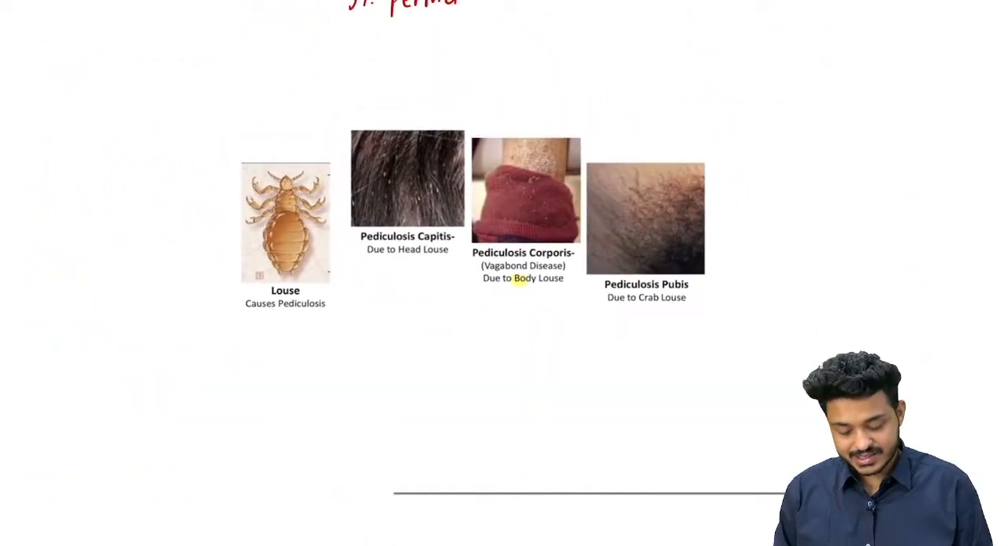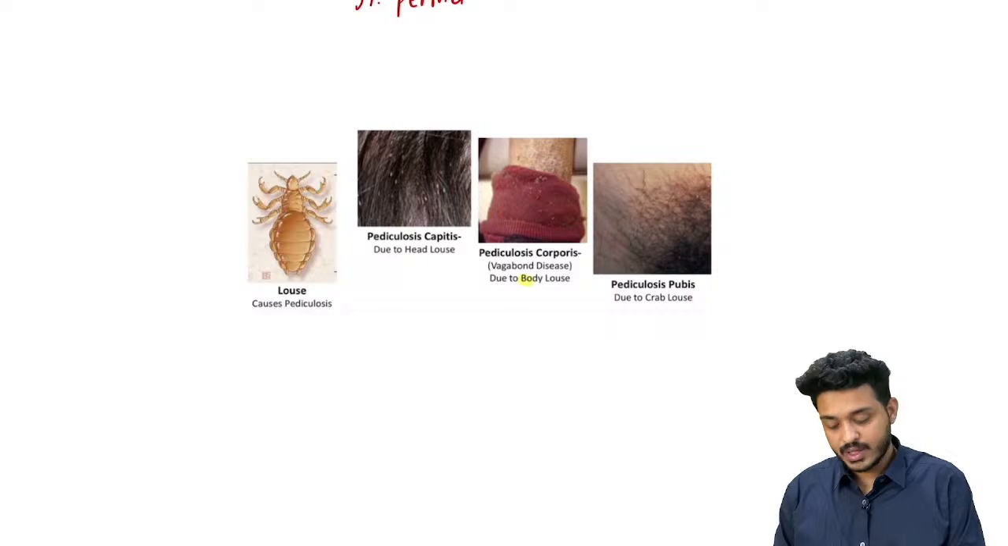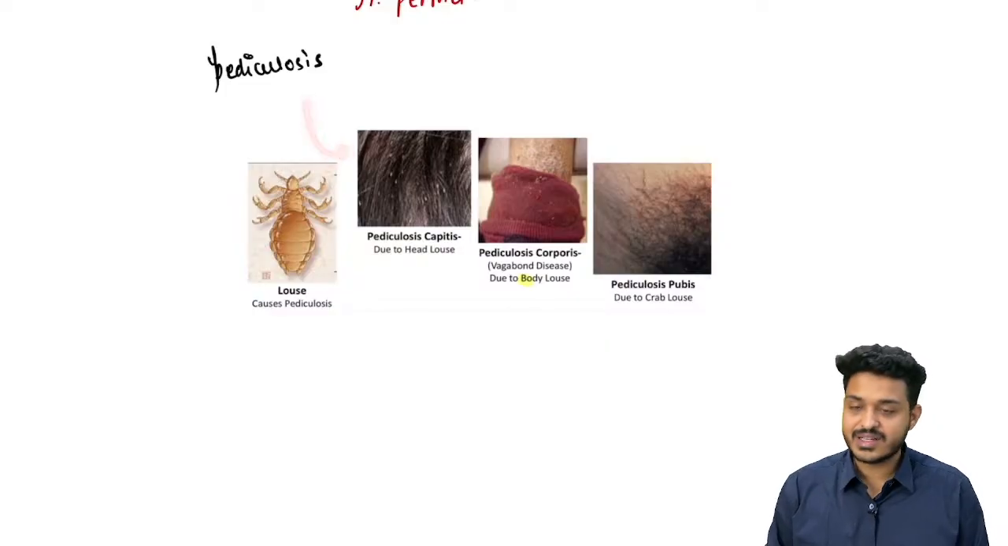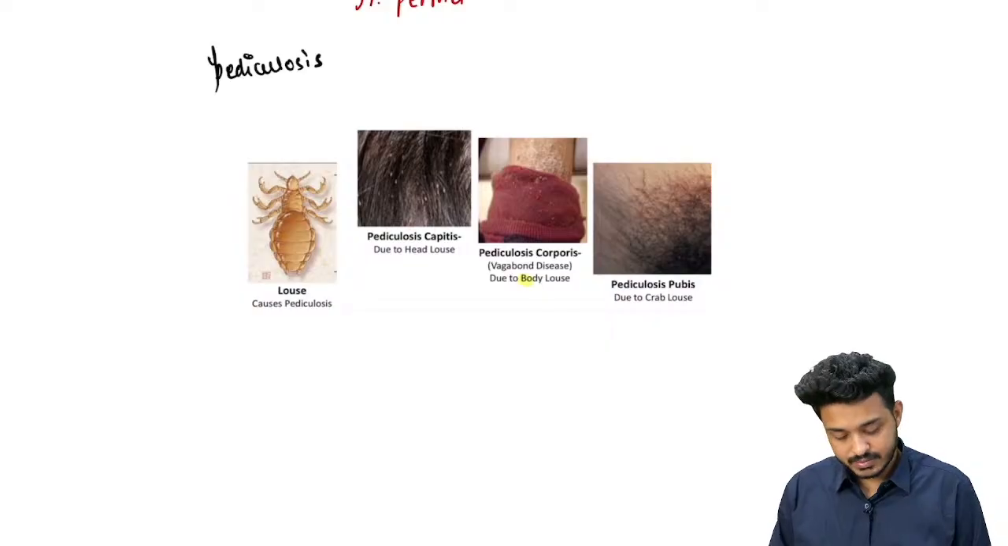Then we are having this disease. This disease is due to the louse, and this disease is known as what? Pediculosis. What is this pediculosis? Here you will be having what? This itching will be there on the head, generally happening in the school going children, right? It can happen in those people who are not taking care of hygiene also, right?